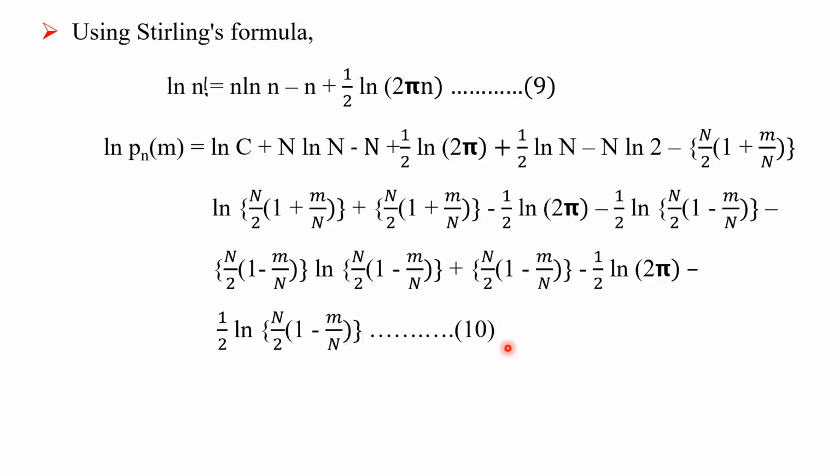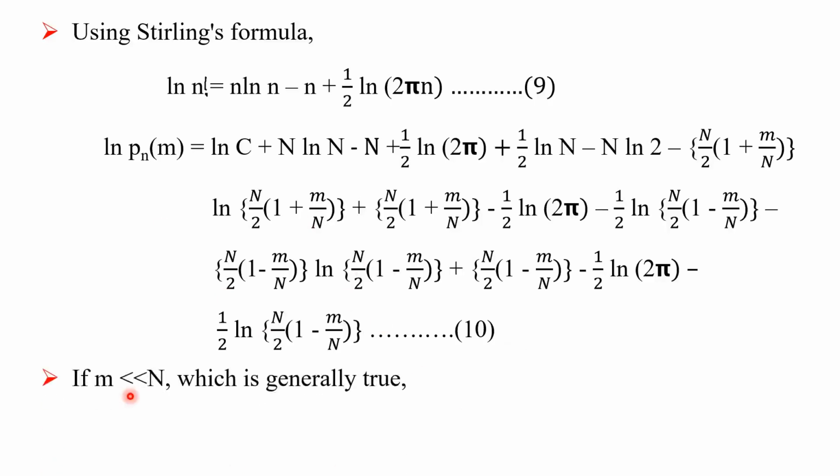That is equation number 10. Equation 8 is obtained using the Stirling formula. That is why equation 9 is simplified using equation 8, and this is the simplification given by the 10th equation. Okay.